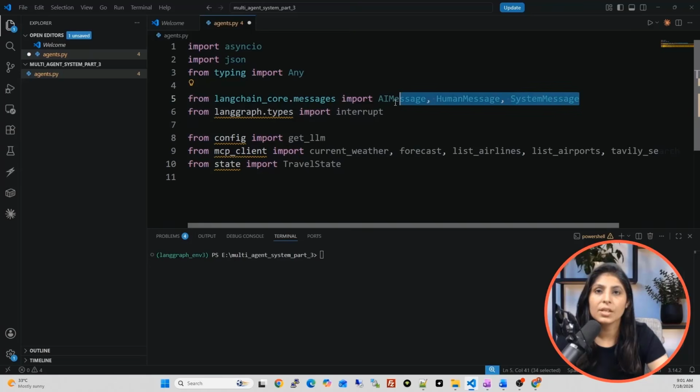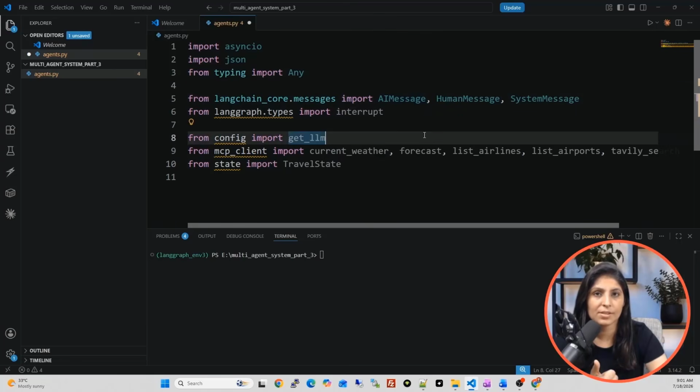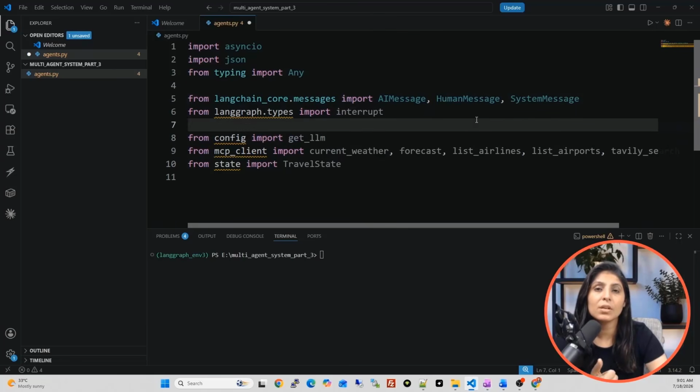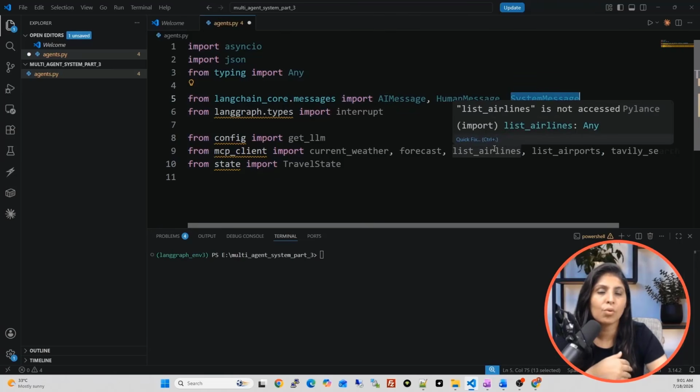Then we are importing these 3 classes from langchain_core.messages. The AIMessage class is responsible for handling the messages generated by the LLM. So whenever the user asks a question, that question goes to the LLM and the LLM replies back. The message which we get from the LLM is handled by the AIMessage class. And HumanMessage simply means this class is responsible for handling all the messages which the user sends. And the SystemMessage class is used for system prompts.